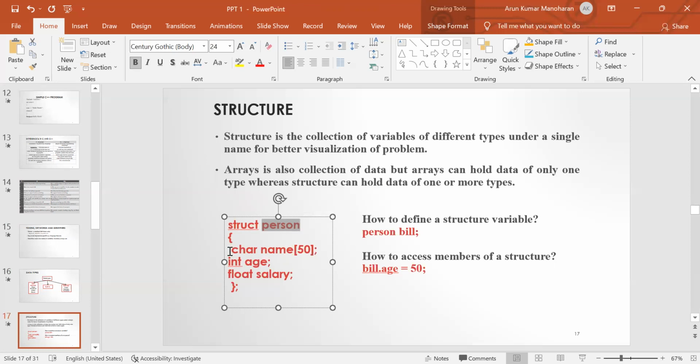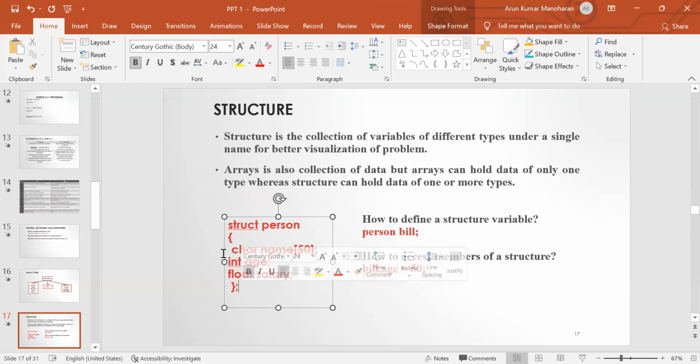Inside the structure we have different members, and these members are of different data types. So structure is a collection of variables of different data types. Here name is declared under character data type, age is declared under integer data type, and salary is declared under floating point type. Each and every structure declaration should be terminated with a semicolon.